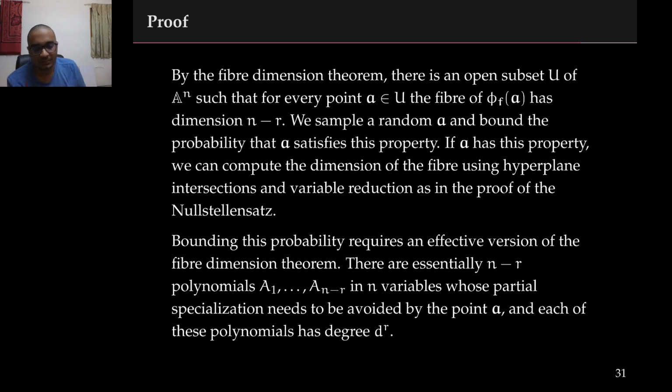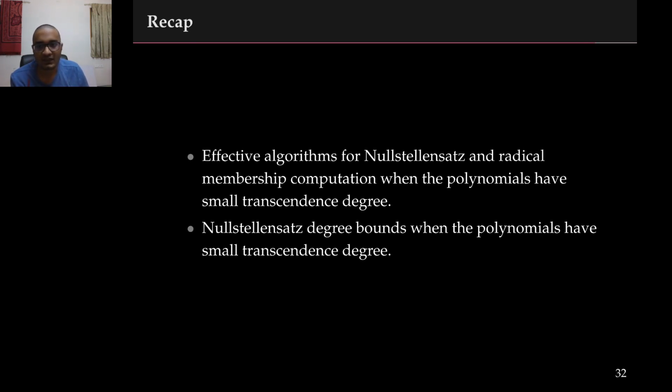Further, by computing the time it takes to run the reduction and the Lakshman and Lazard algorithm, we can see that our algorithm outputs its answer in time d to the r. Just to recap, we showed effective improved algorithms for the Nullstellensatz problem and the radical membership computation problem when the input polynomials had small transcendence degree. In this setting, we also showed improved effective Nullstellensatz degree bounds.